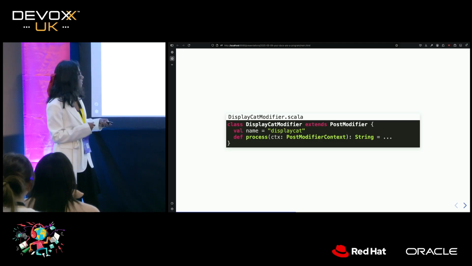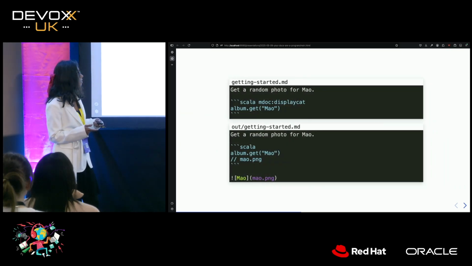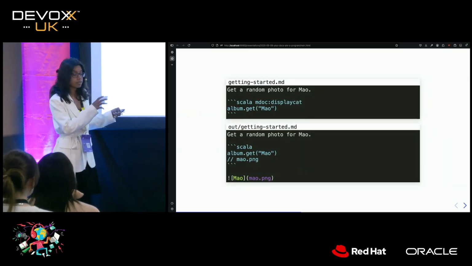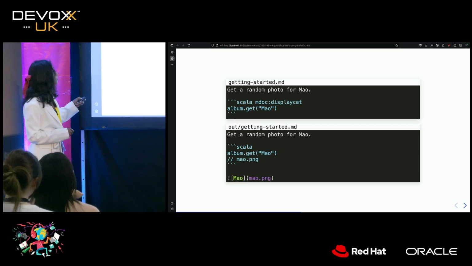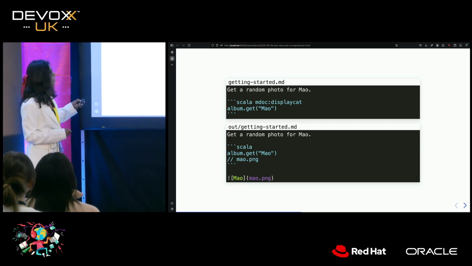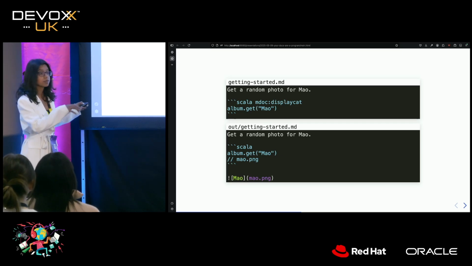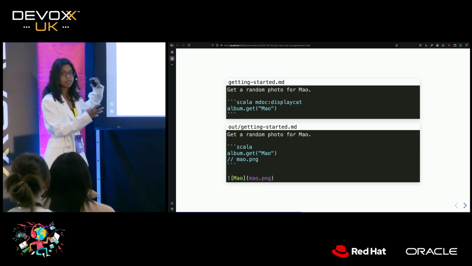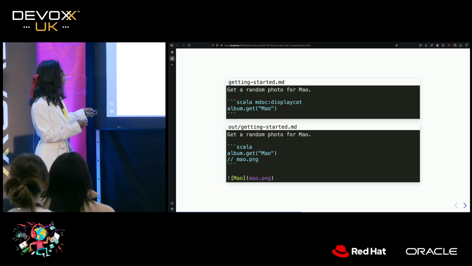So if I were to use display cat inside my initial markdown, this is what it would look like. I would just write display cat, and that would mean that mdoc would go and take this display cat modifier that I have written and apply it to this code.